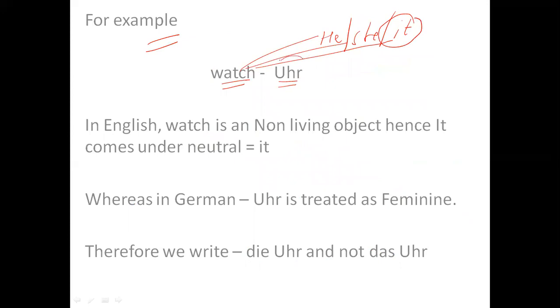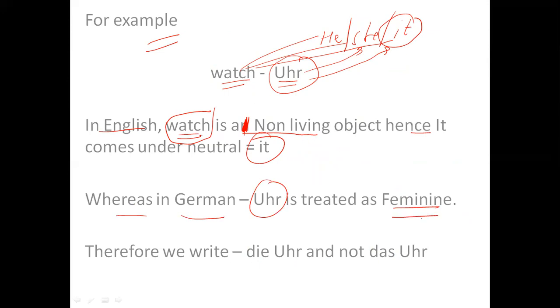But if we talk about German, it is not neutral. It comes under the category of feminine. This is what I have written here in English. The word watch is a non-living object, hence it comes under it. Whereas in German, Uhr is treated as feminine. Therefore, we write die Uhr and we do not write das Uhr. It will be wrong. Write die Uhr.